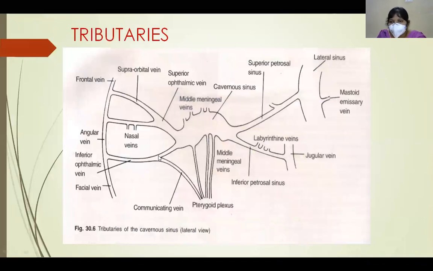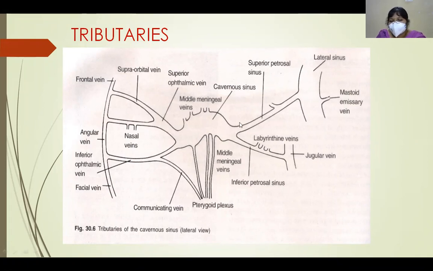Next, coming to the tributaries of the cavernous sinus. What drains into the cavernous sinus and what drains away from it? The superior ophthalmic vein and inferior ophthalmic vein drain into the cavernous sinus. So any infection from the orbit as well as the face can gain access into the cavernous sinus easily. Like erysipelas, even a stye or furuncles can lead to cavernous sinus thrombosis in immunocompromised and diabetic individuals.